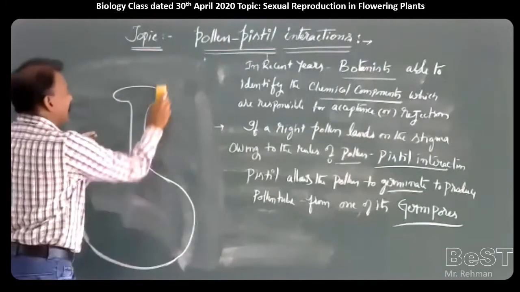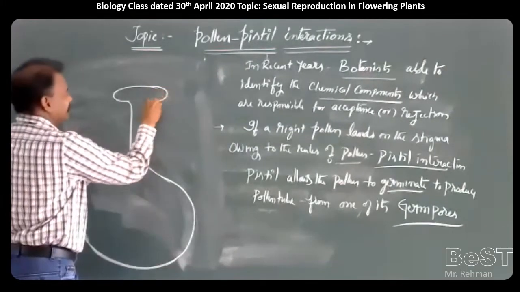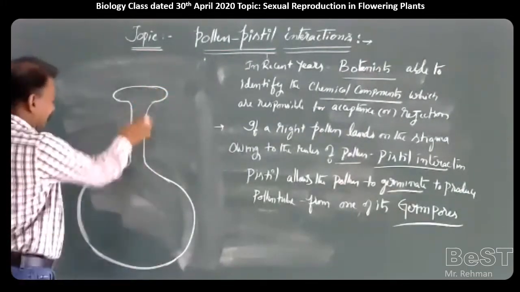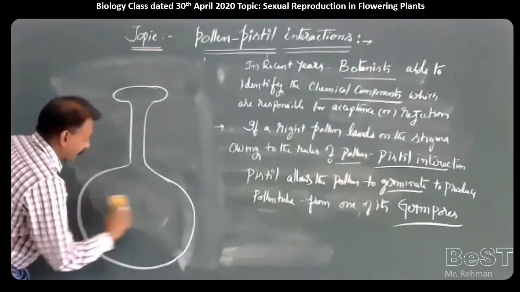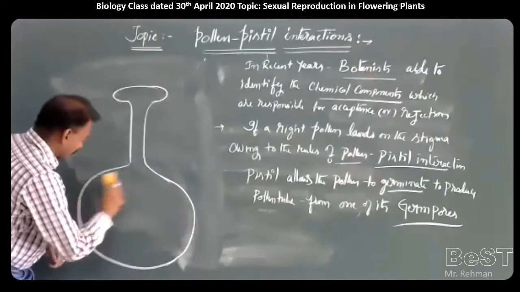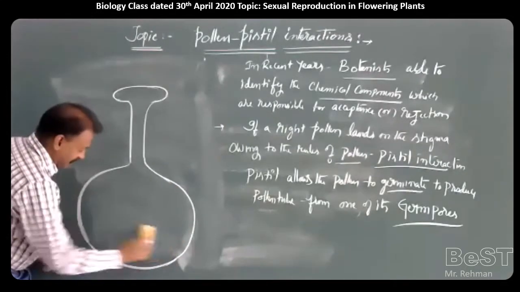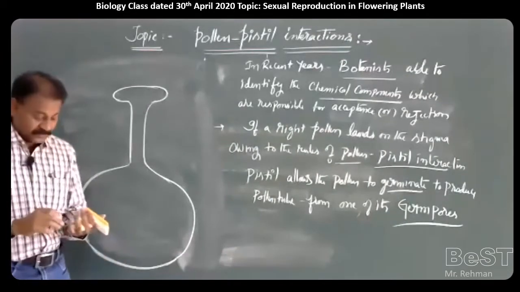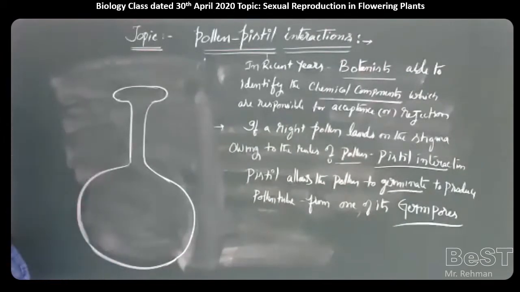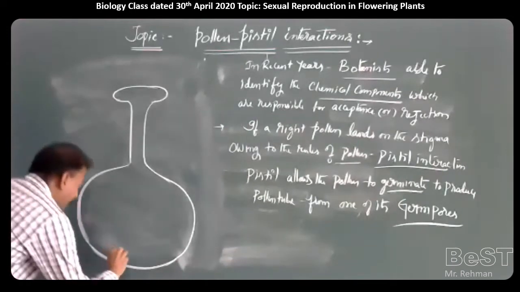This is the stigma, style and ovary. Inside the ovary, this is called the cavity of the ovary, or ovarian cavity, chamber or locule. In this locule, there is an ovule.